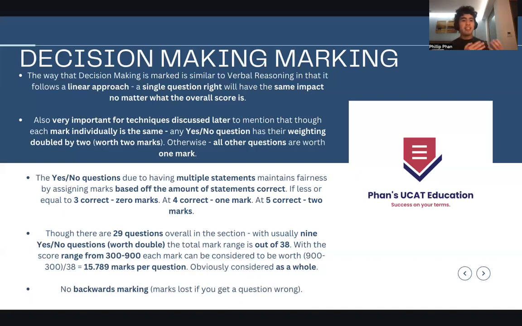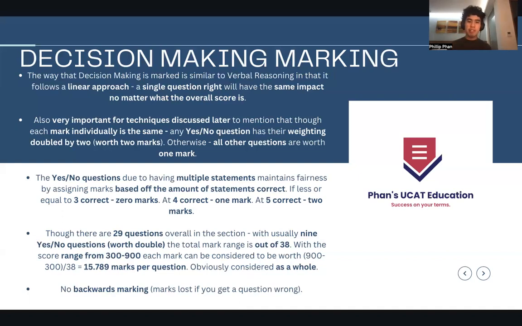So the thing is that now it's worth 2 marks because they have multiple statements. And because they're multiple statements, they want to remain fair. Because you shouldn't be getting a 1 out of 5 and scoring the same as, say, a 4 out of 5 on this 2-mark system. So they sort of fragment it and break it up, and they assign marks based off the amount of statements you get correct.